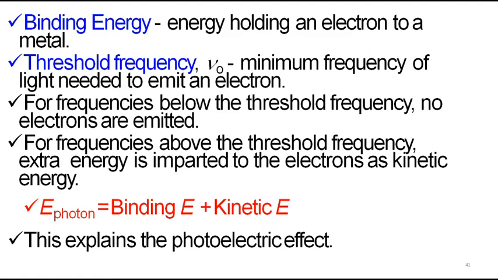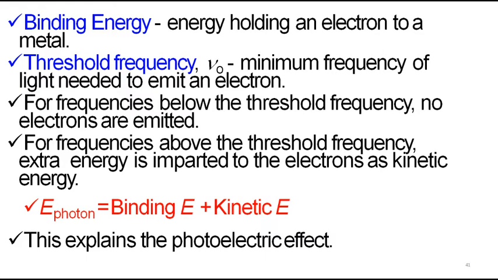So that frequency is called the threshold frequency, nu naught. That is the minimum frequency of light needed to emit an electron. For frequencies below the threshold frequency, no electrons are emitted. So all the frequencies should be above the minimum required frequency, called the threshold frequency.